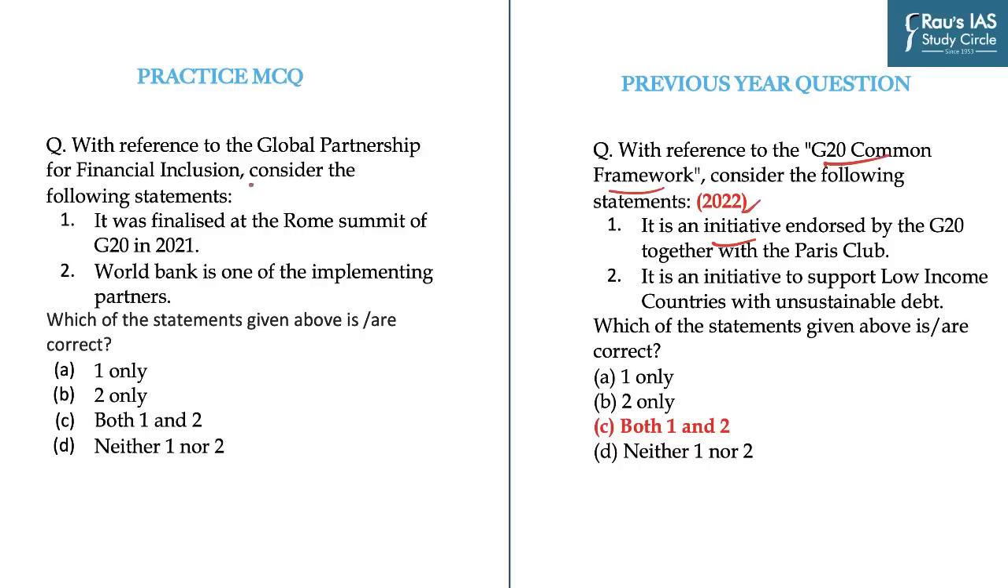And so the question, with reference to the Global Partnership for Financial Inclusion, consider the following statements. Statement 1, it was finalized at the Rome Summit of G20 in 2021.